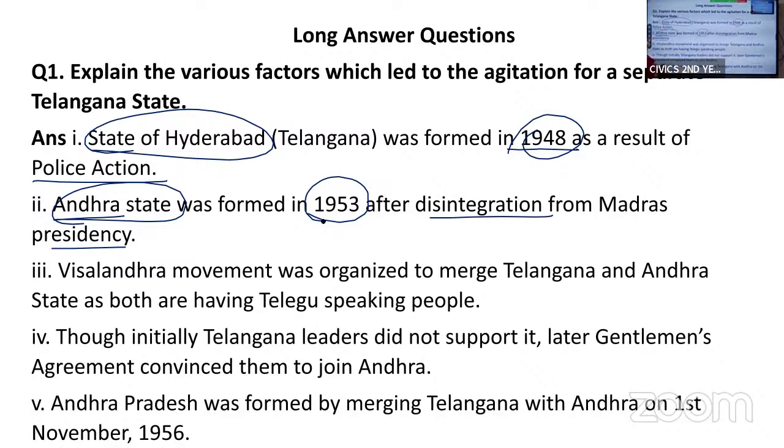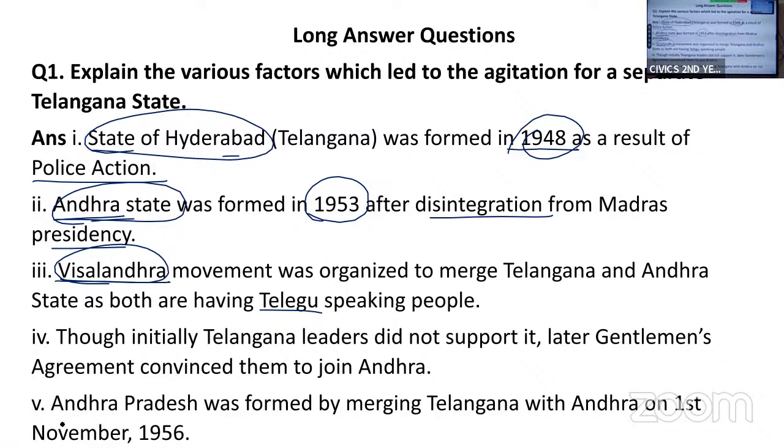So what they realized was that if we merge Hyderabad state and Andhra state and form a new state, that is Vishal Andhra, having people speaking Telugu, then we can form a large state called Vishal Andhra.